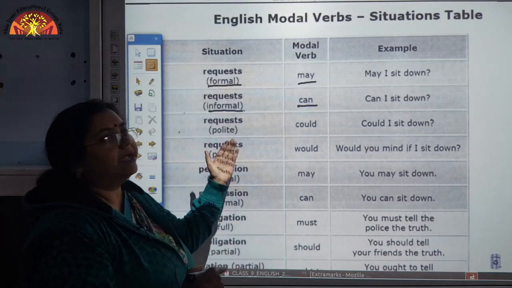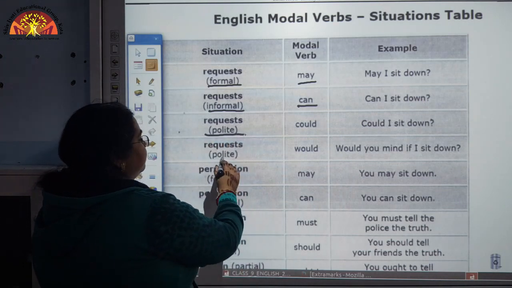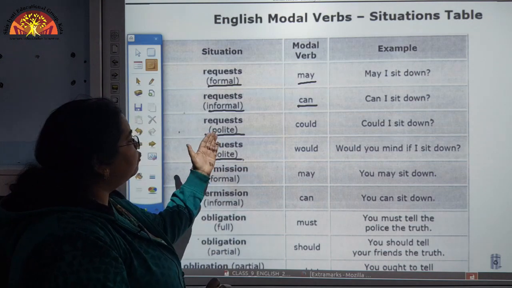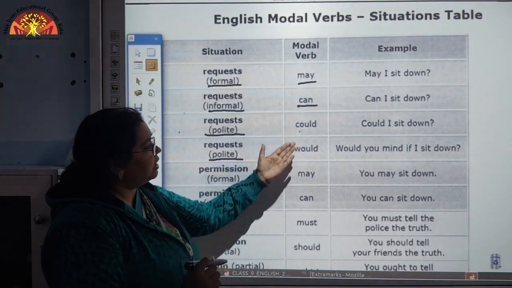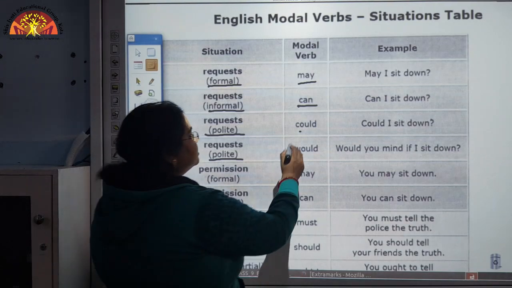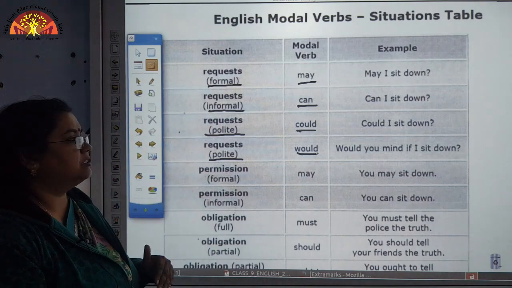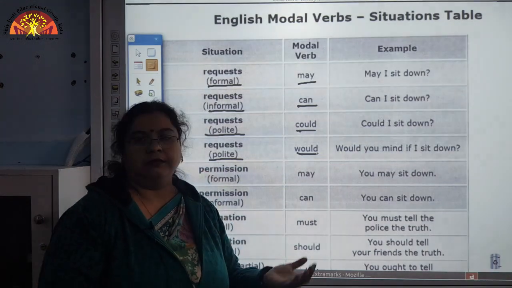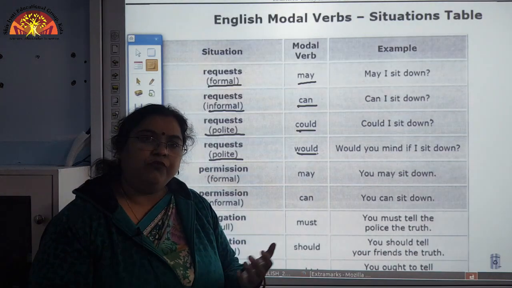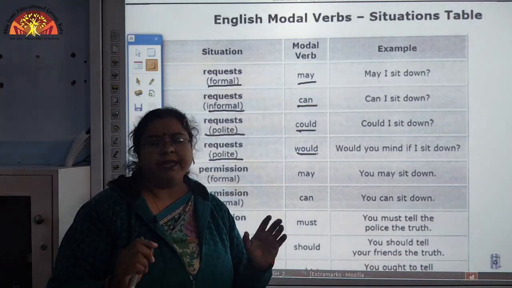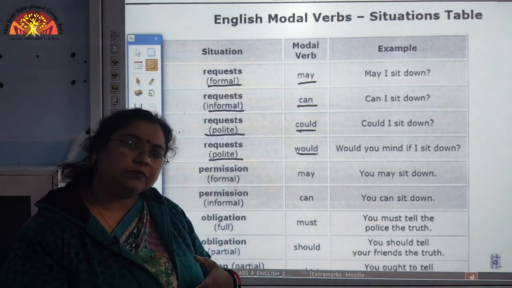Now, if you want to make an even more polite request, if you want to become more polite, see here. We have two modals which can be used, that is could and would. Both these modals, could and would, can be used for making polite requests. Would is even more humble. If you want to be even more humble, then it will be would. And could can be a bit informal and polite also. Could I sit down? Okay.